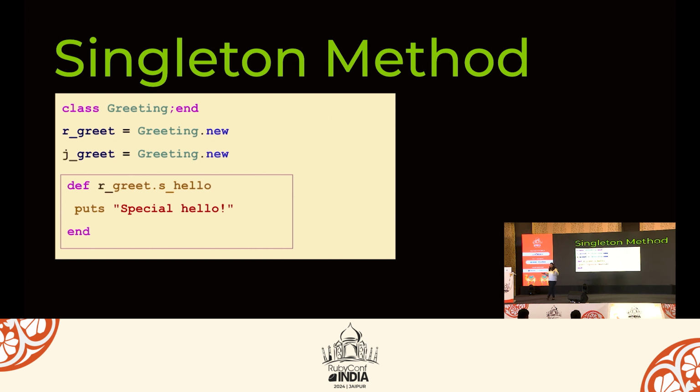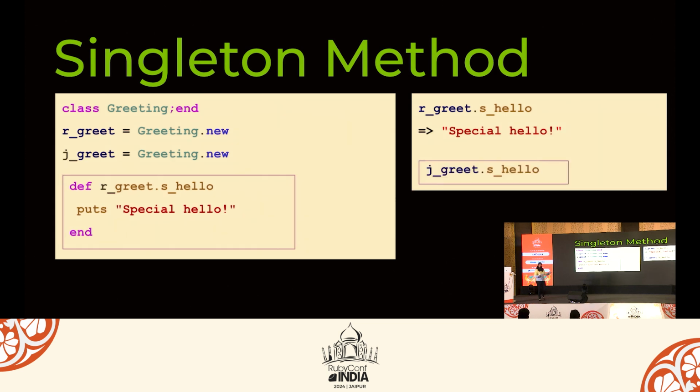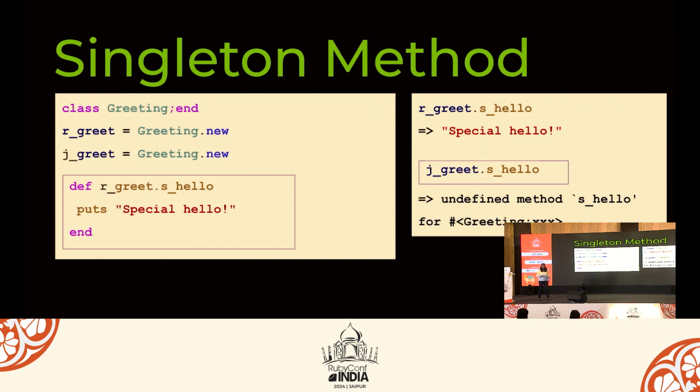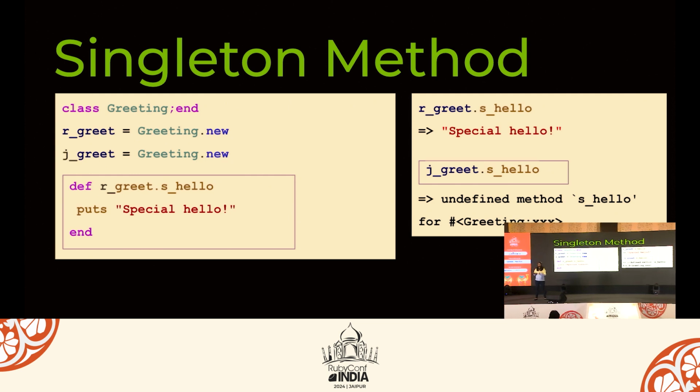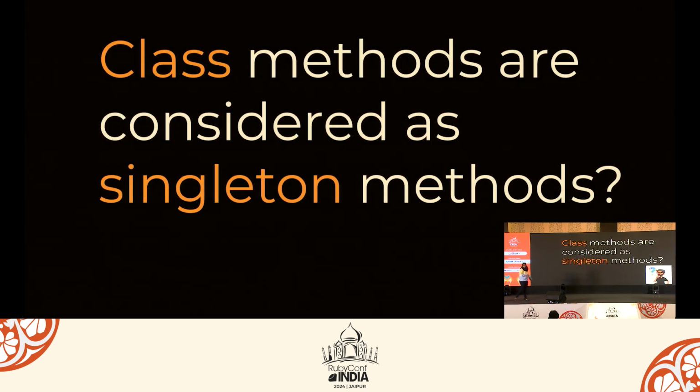We are creating this sHello method. So what will be the output of this? Special hello. Now what will be the output of this? Undefined method error. Because we have defined the sHello method only for a single object, and we call it a singleton method.